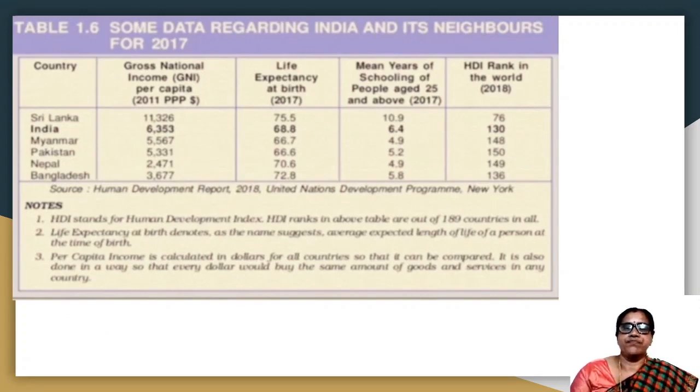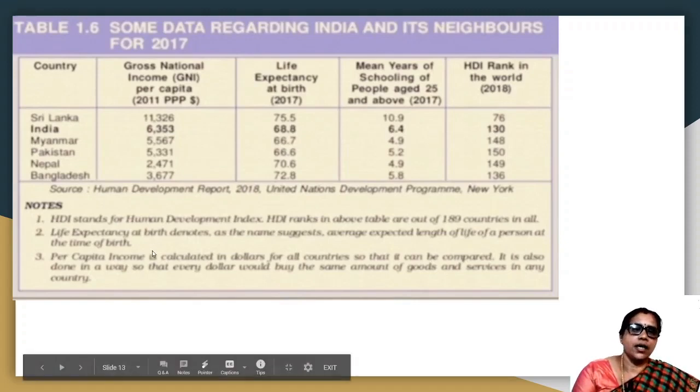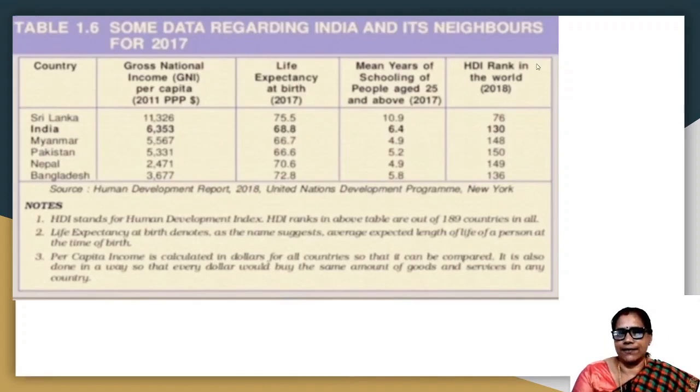Now you can see the data given in the tabular column. It is also taken from our textbook. You can see there is a comparison made between India and its neighboring countries. You can see Sri Lanka. Sri Lanka's HDI rank is 76 and India's rank is 130. That is according to the 2018 data. Now, what are the indicators for measuring this HDI as devised by the UNDP.